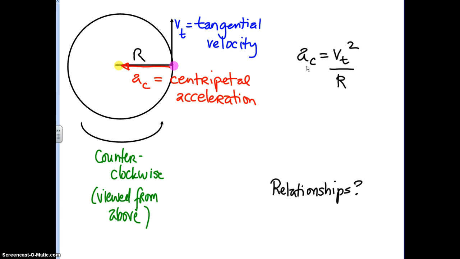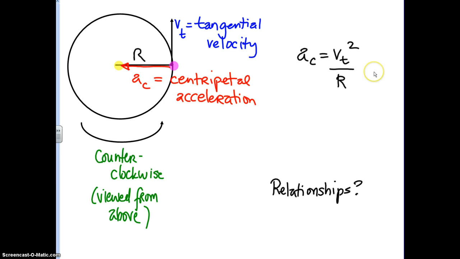Centripetal acceleration is based on the tangential velocity and then the radius. How long is this distance between my hand and the keys, or whatever we happen to be spinning? And that's called the radius. So here you can look at an equation, and I've taught you how to read an equation. You can see that centripetal acceleration is directly related to tangential velocity.